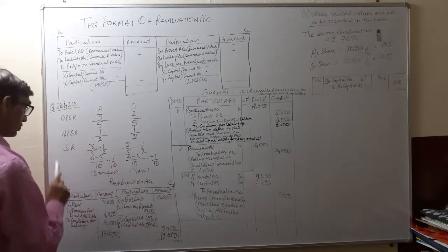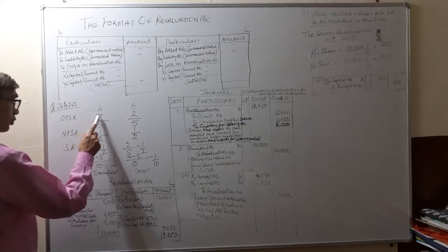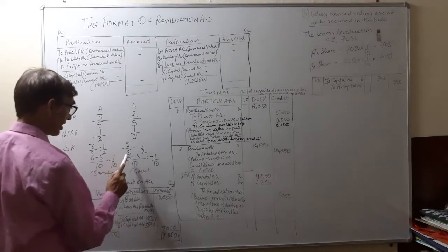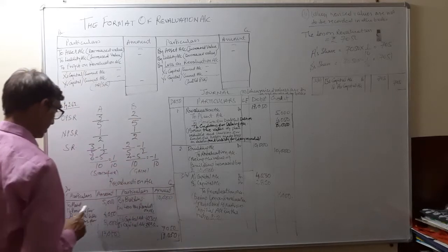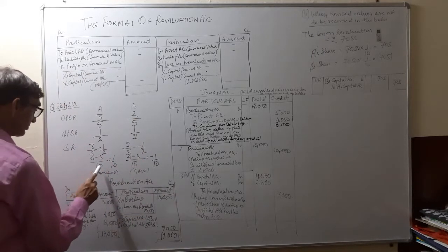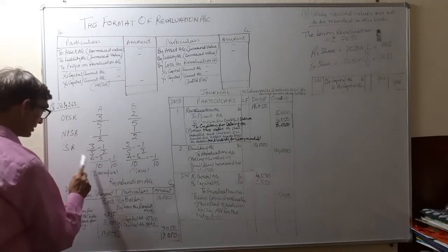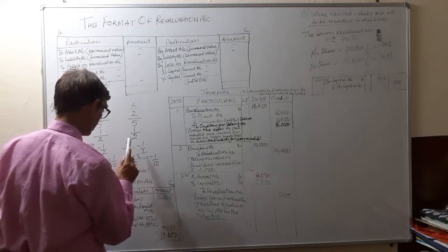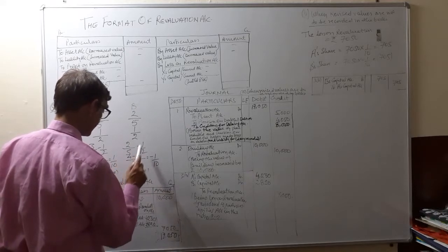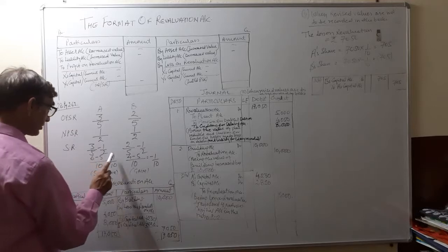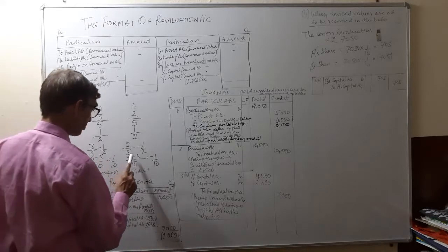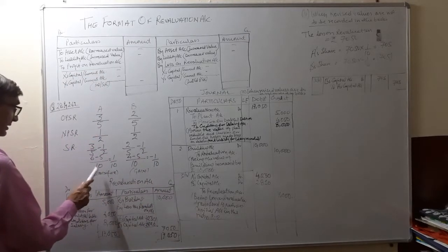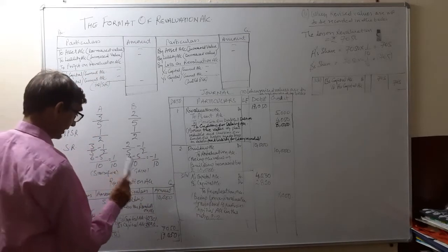Now the sacrificing ratio, that is old minus new. 3/5 minus 1/2 for A, 2/5 minus 1/2 for B. So we will take the LCM, that comes to 10. 5 2s are 10, 3 2s are 6, 2 5s are 10, 5 1s are 5. 5 2s are 10, 2 2s are 4, 2 5s are 10, 5 1s are 5. So 6 minus 5 is equal to 1/10. 4 minus 5 is equal to minus 1/10. So here A is sacrificing and B is gaining.